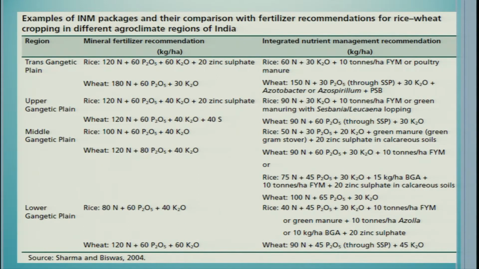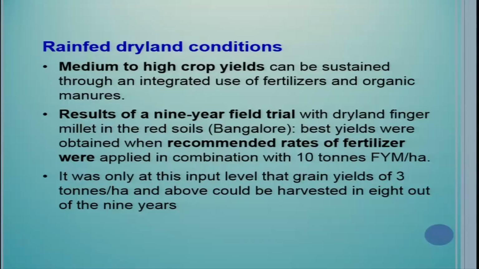All these recommendations I am not going to read out for you, but you can see these recommendations in detail. They are available. I am giving you the reference for different regions. Now, for rain-fed dryland systems, medium to high crop yields can be sustained through an integrated use of fertilizers and organic manures.